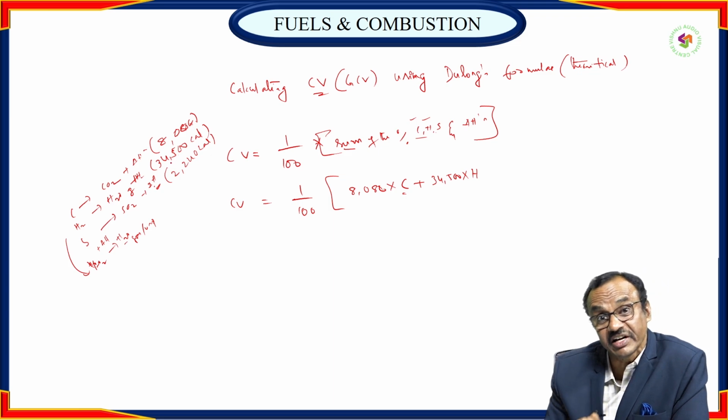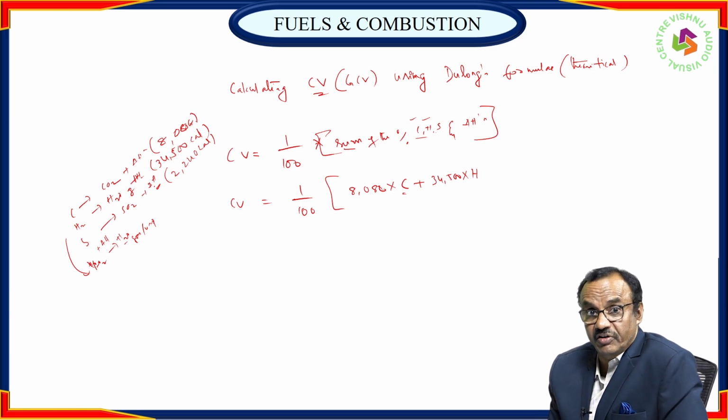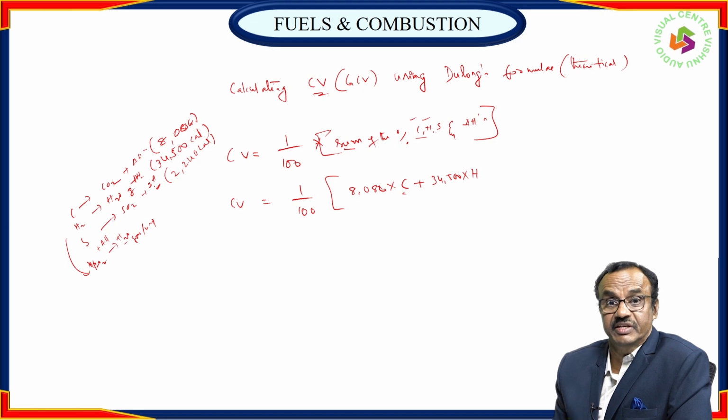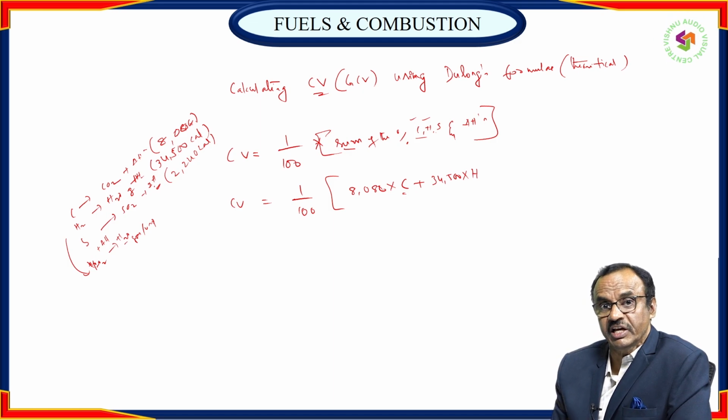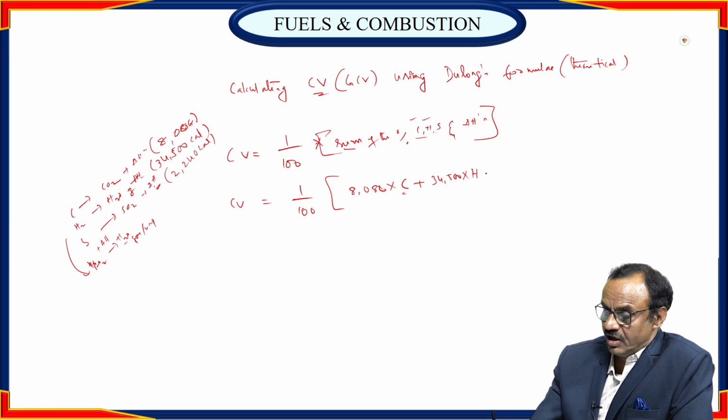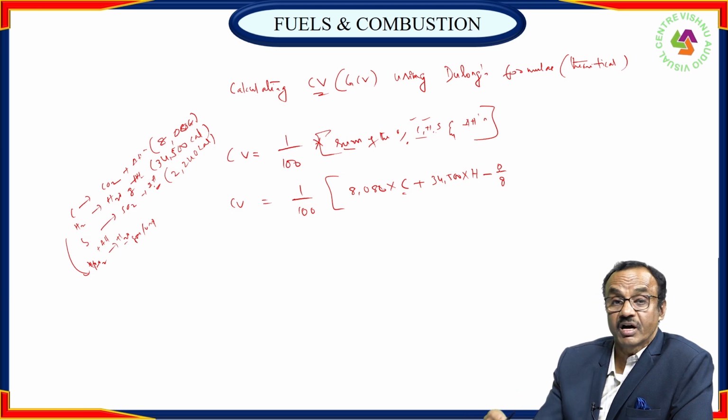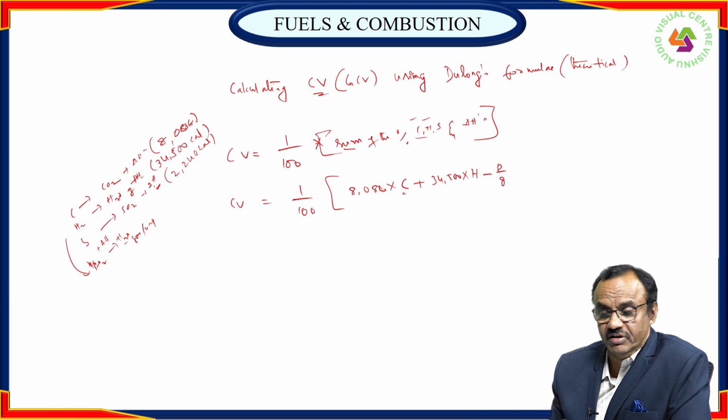So we need to calculate the net calorific value, considering only the net. Therefore, minus O by 8, where O is the percentage of already present oxygen.